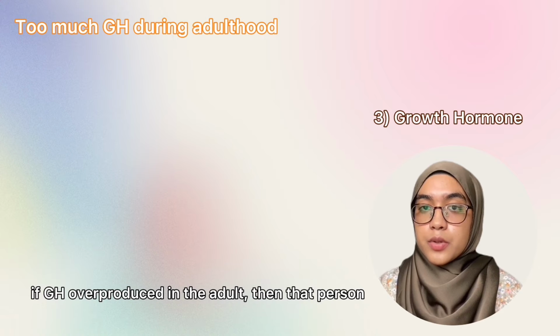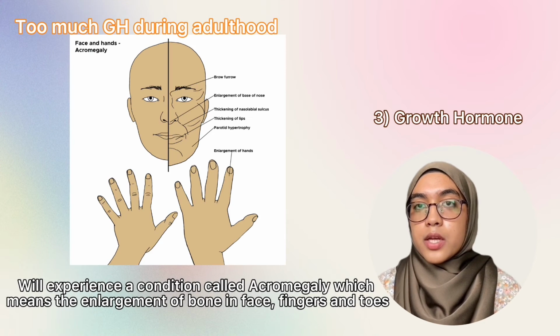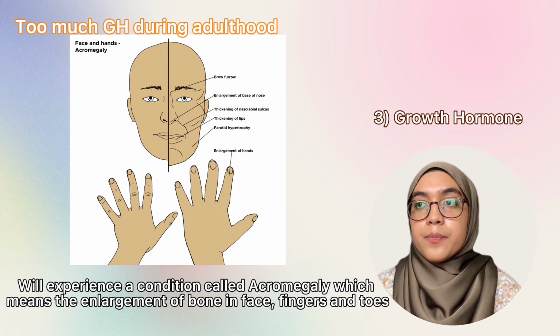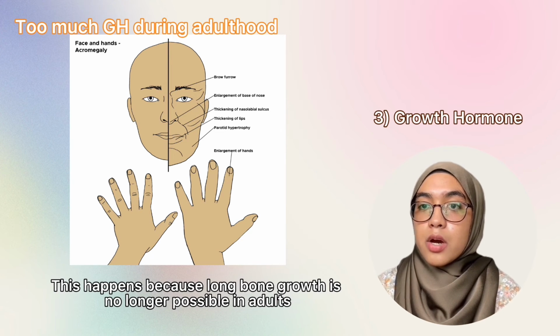If GH is overproduced in the adult, then that person will experience a condition called acromegaly, which means the enlargement of bone in the face, fingers, and toes. This happens because long bone growth is no longer possible in adults.